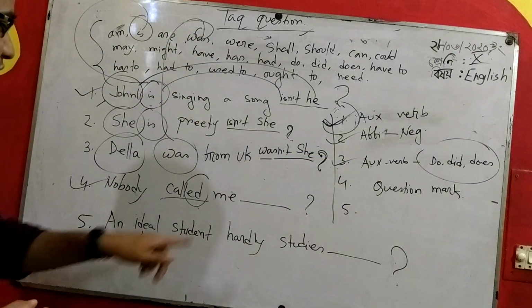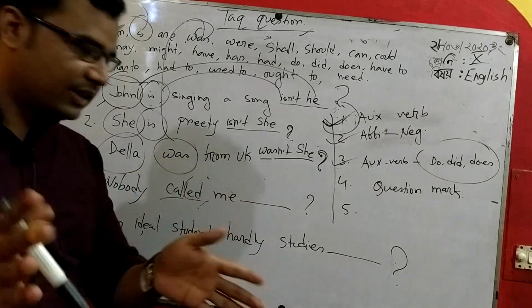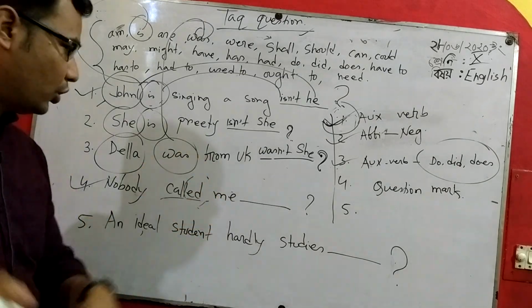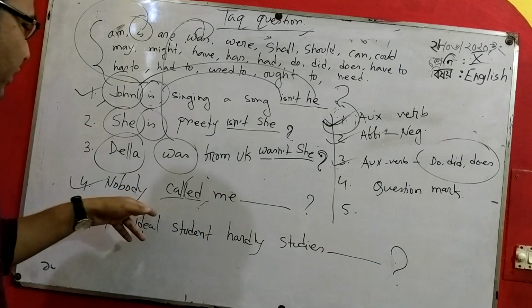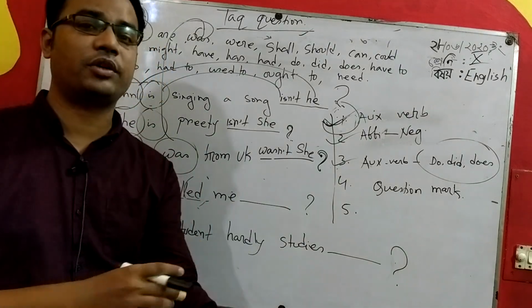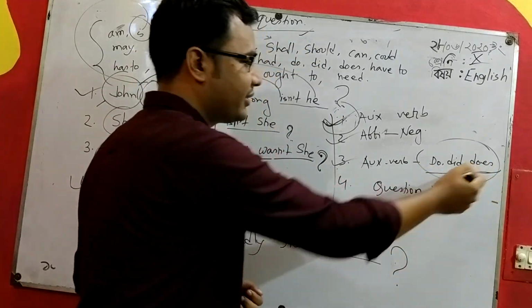Next one, nobody called me. Nobody called me. Okay. In this sentence, is there any auxiliary verb? No, there is no auxiliary verb. So you have to bring an auxiliary verb. Which auxiliary verb do you have to bring? According to the tense, you have to bring do, did, does.